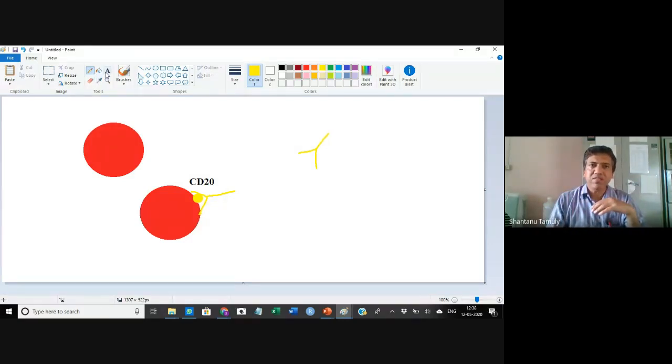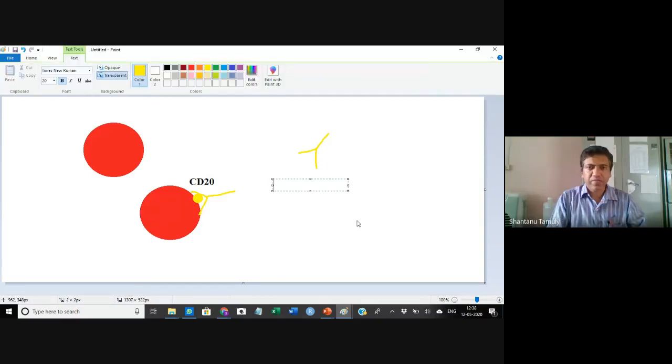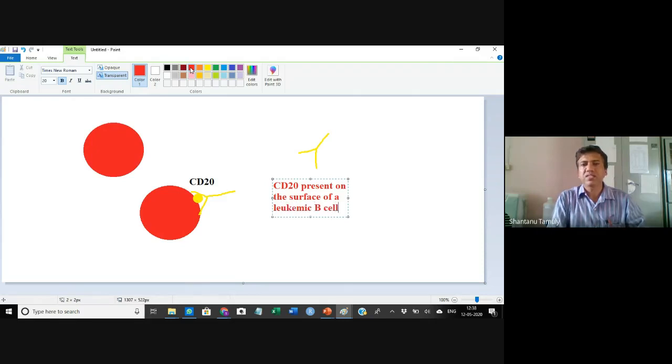So that means the CD20 present on the surface of a leukemic B cell is active only when it is not bound by anything.